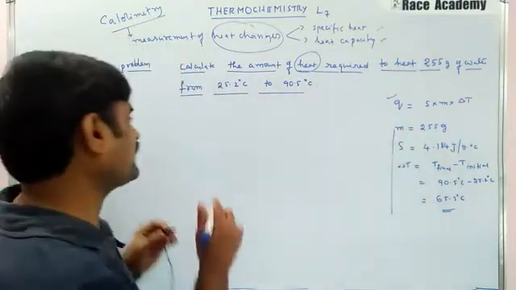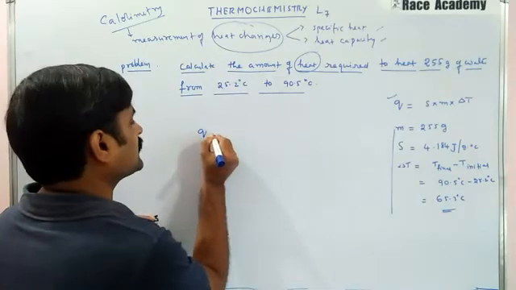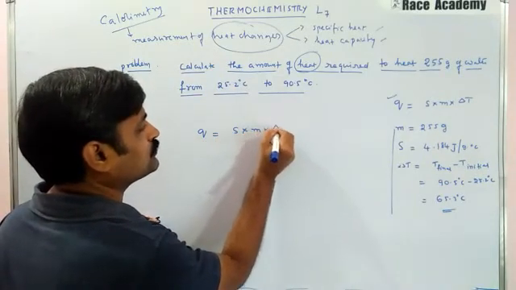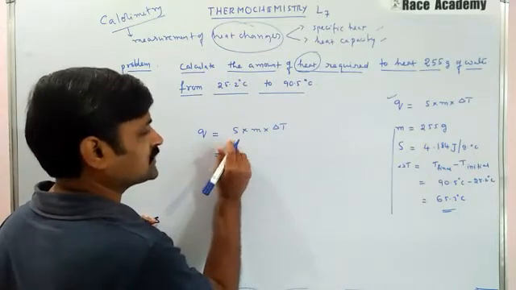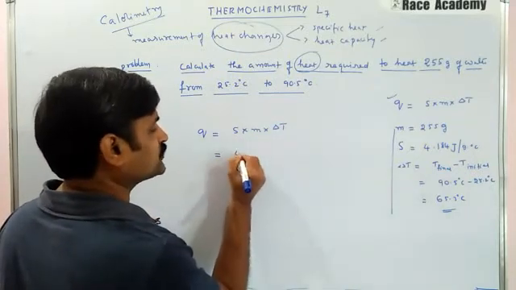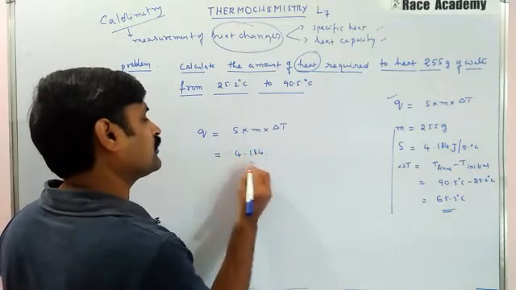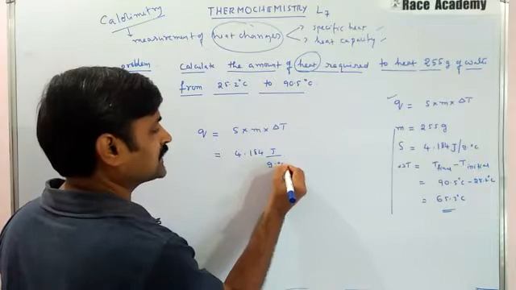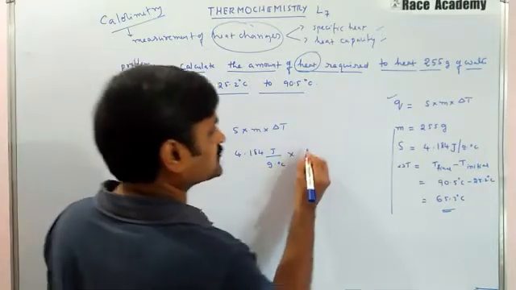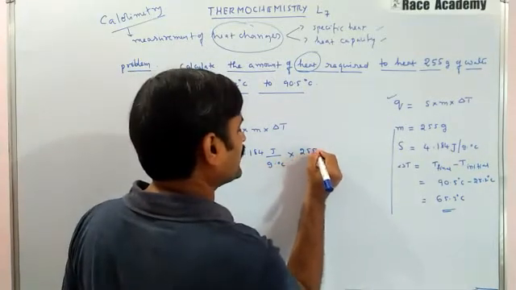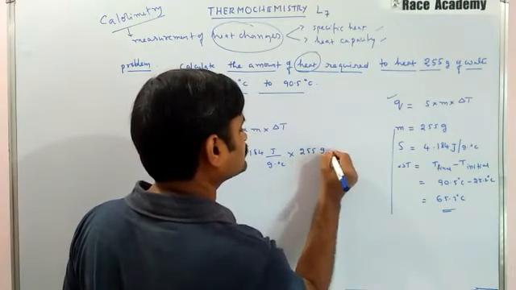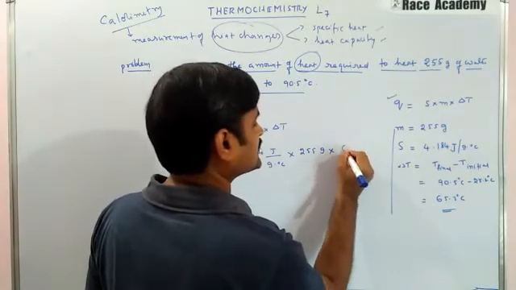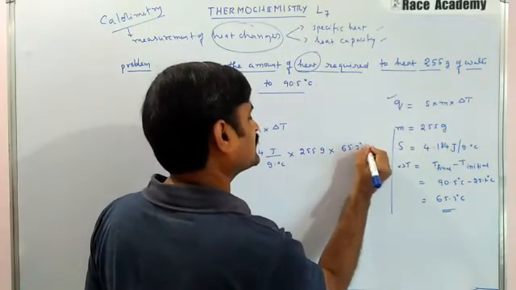So these are the required values to substitute in this expression. Our main equation is heat required Q is equal to S into M into delta T. In this, the S value we will substitute is 4.184 joule per gram degree Celsius, and the mass given is 255 grams, into the temperature change, 65.3 degrees Celsius.